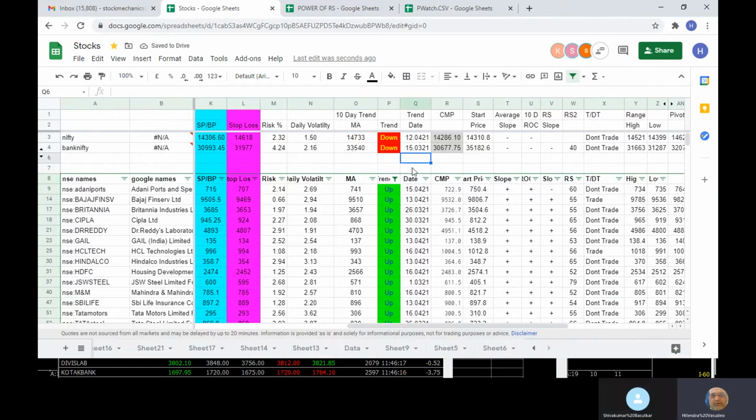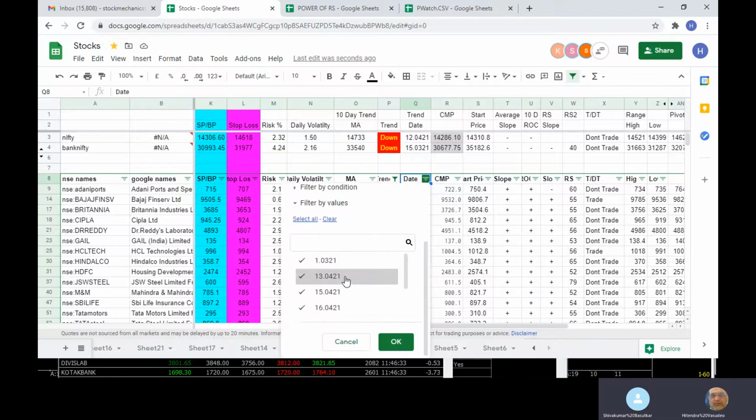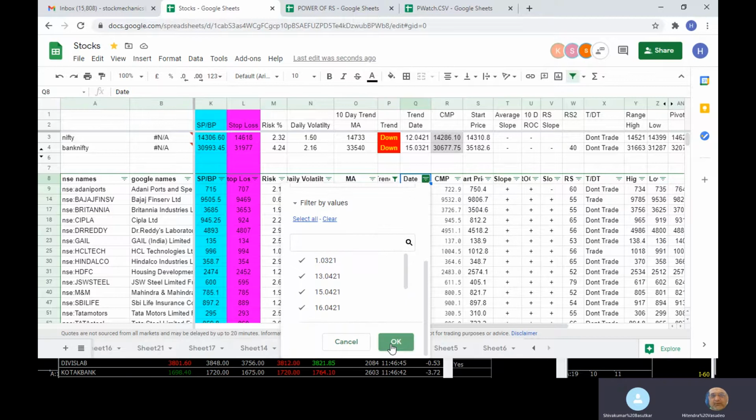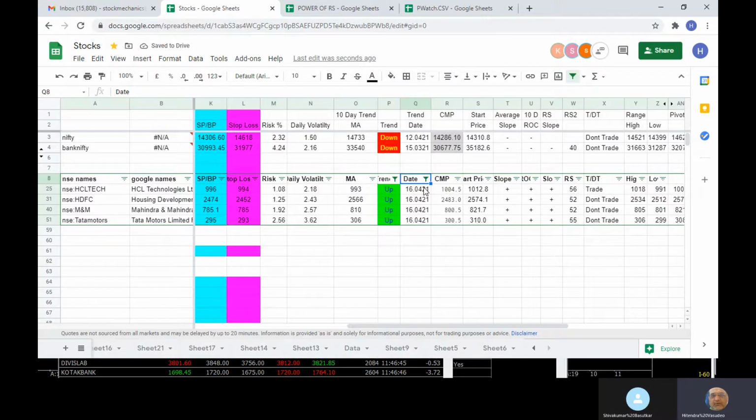Now if you want to look at new signals, the date will be important. If I look at the date, Friday was 16, so Friday was 16, and HCL Technology was shown at 1614. Okay, 1614. So this is a new signal. Now these were some ideas for a new signal. Okay, this was something for the new.